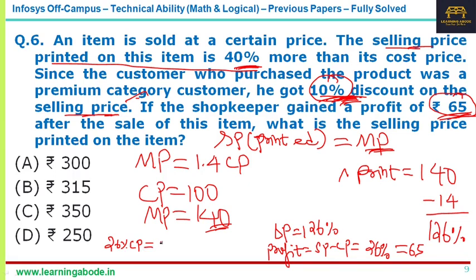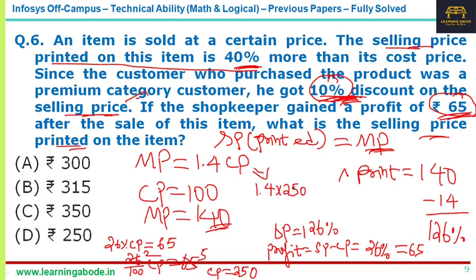So 26% on cost price is 65. If you solve for this, you get 26 by 100 of cost price is equal to 65. 13 is common, so this is like 5 and this is 2. So if you write cost price, it will be 250. So 250 is the cost price. Now what is asked? Selling price printed, which is actually the mark price. So that is 1.4 into 250, a 40% increase. 40% on 250 is 100, or you can write 1.4 into 250 is 350.